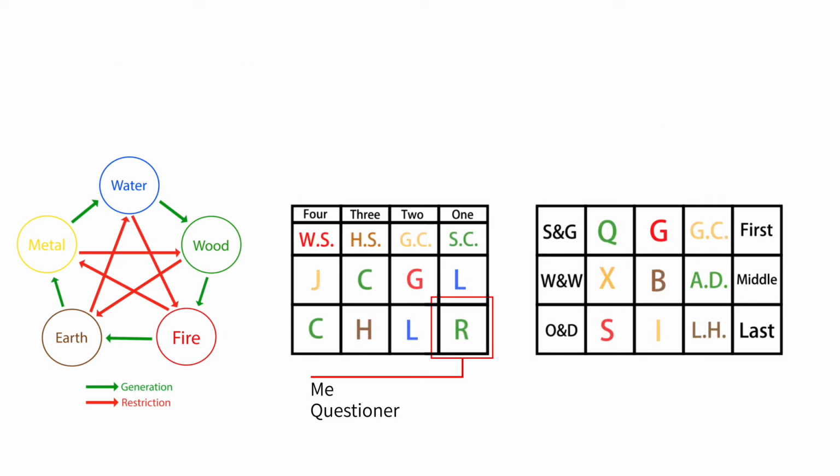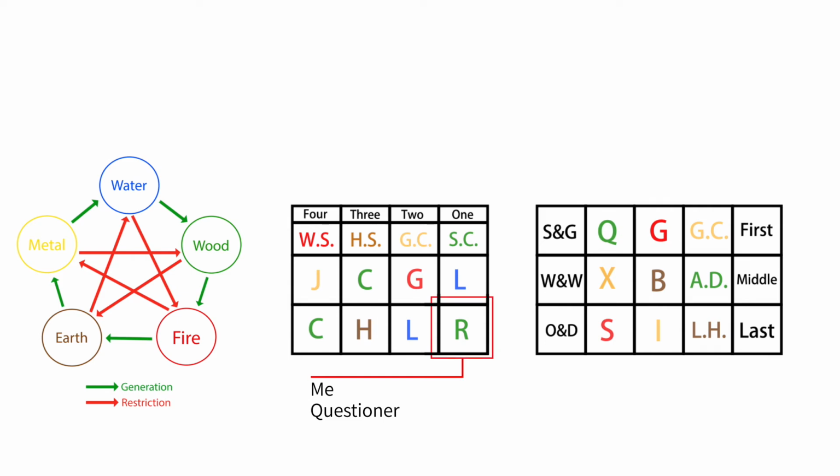The third relationship is the symbol that restricts the symbol representing me, and we call this symbol's relationship to me the officer and the demon. For example, in a course, this is the 4 lessons of this course. This is the 3 transmissions of this course. Let's ignore its heaven plate and earth plate. The symbol that represents me or the person asking the question is here.